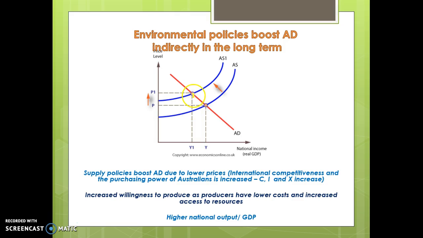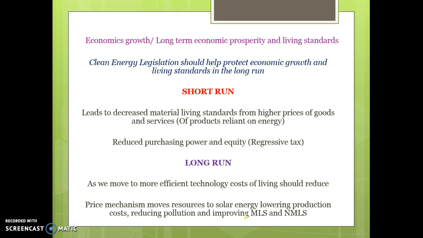productive capacity and improve our environment, they can lead to increased aggregate demand, and that's because of the idea of having lower prices and improved supply-side potential. So if we can reduce the incidence of natural disasters, we can keep agricultural productivity higher, firms will be more willing to produce, and it should lead to higher national output and increased GDP. So in terms of economic prosperity and living standards or any links to aggregate supply, clean energy legislation or the carbon tax and the emissions trading scheme should help to protect economic growth and living standards in the long term.